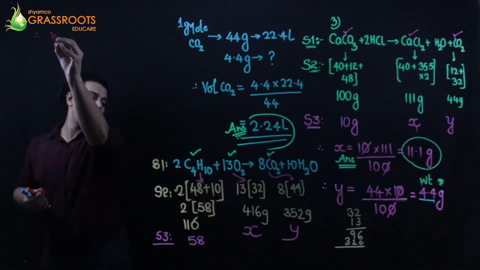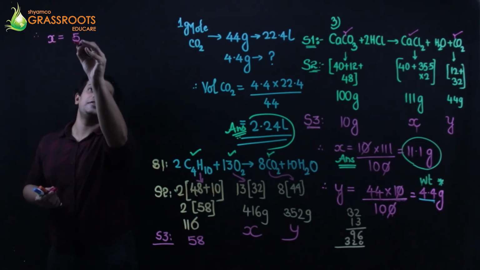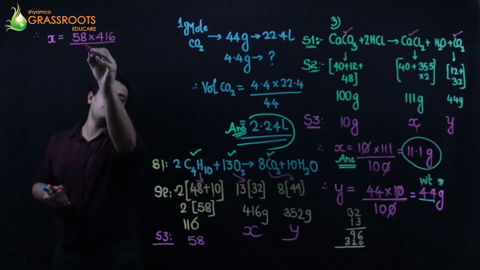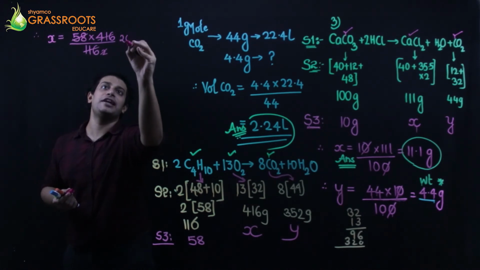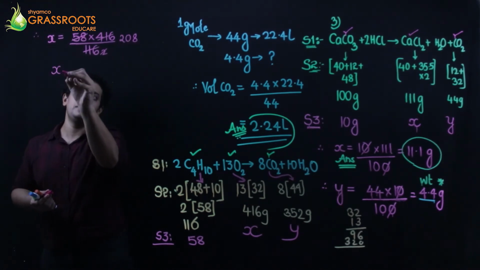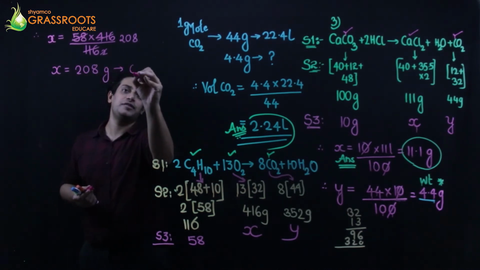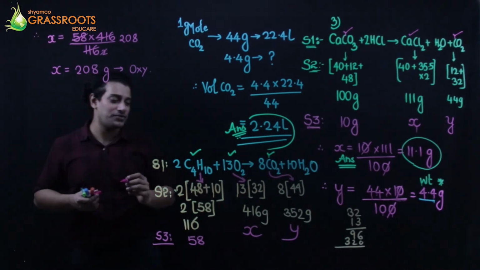So I can say X is equals to 58 into 416 upon 116. 1s are 2s are 208s are. So the weight of oxygen, weight of oxygen is 208 grams.